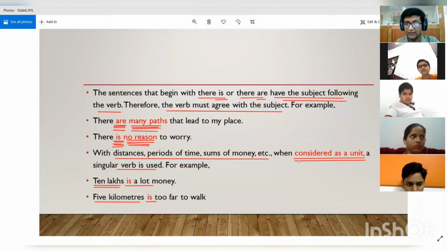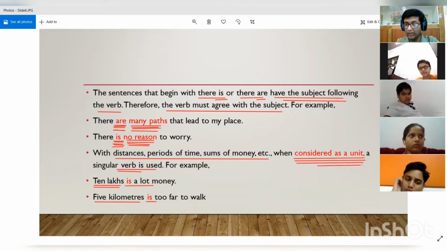So when they are considered as a unit in a sentence, then they will also take a singular verb. Why? Because we are considering them to be a unit. And a unit is something that is singular in nature, right? So when they are considered to be a unit, that is a singular thing, a unitary thing, then we are taking singular verbs.